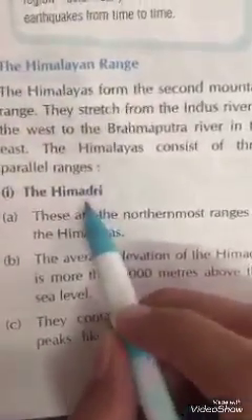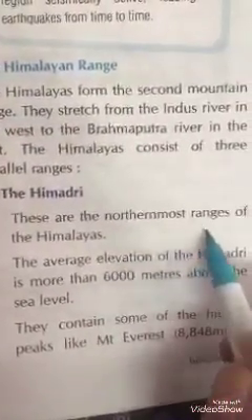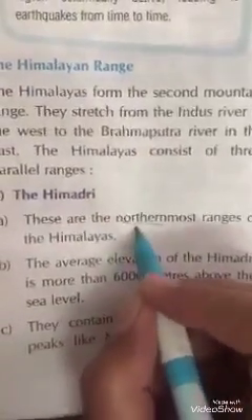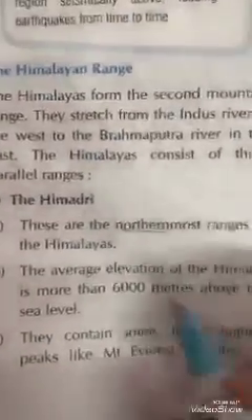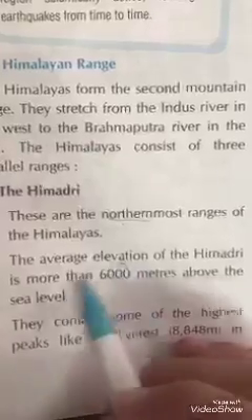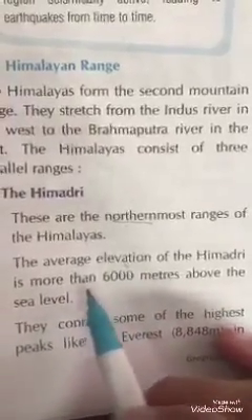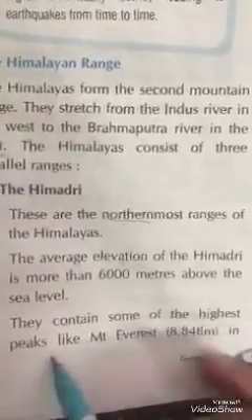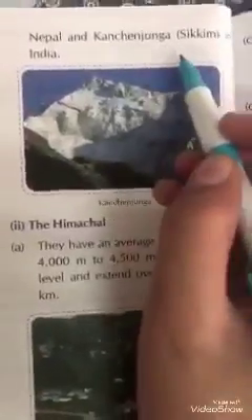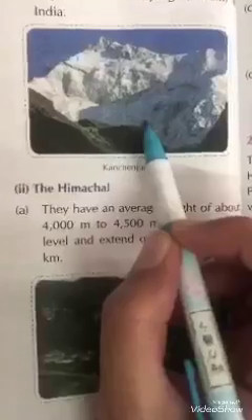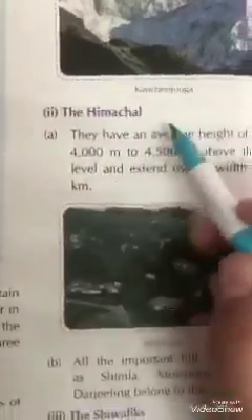First is the Himadri. These are the northernmost range of the Himalayas. The average height of the Himadri mountains is more than 6000 meters above sea level. They contain some of the highest peaks, like Mount Everest in Nepal and Kanchenjunga in Sikkim, India. This is the Kanchenjunga mountain.